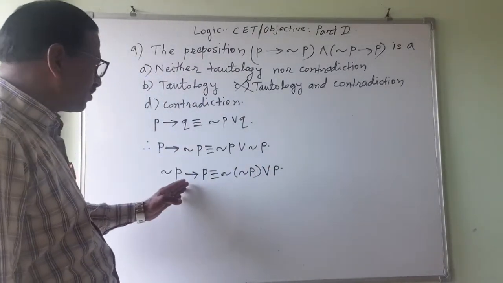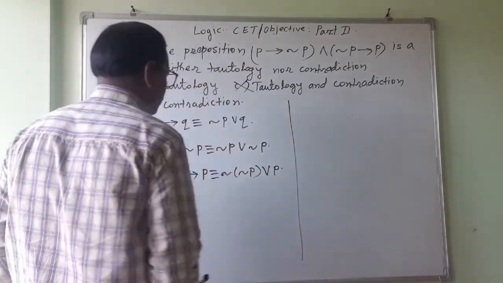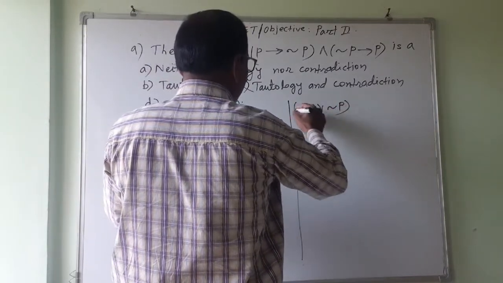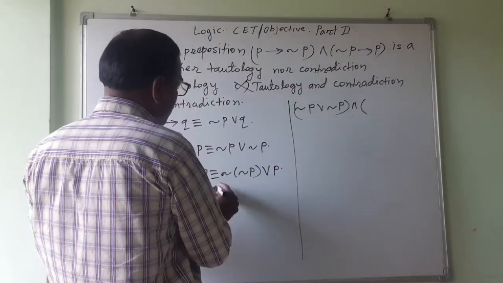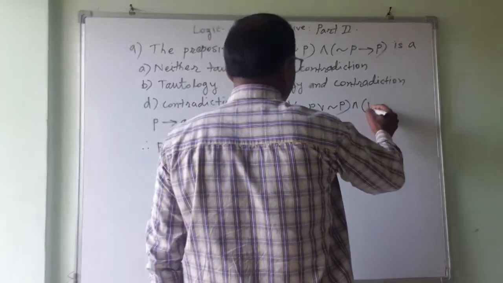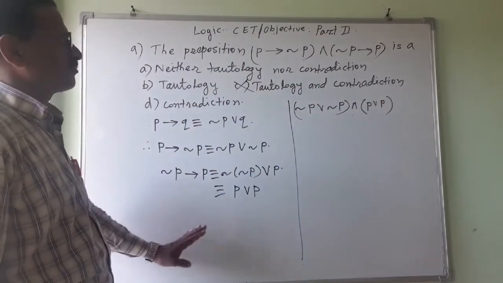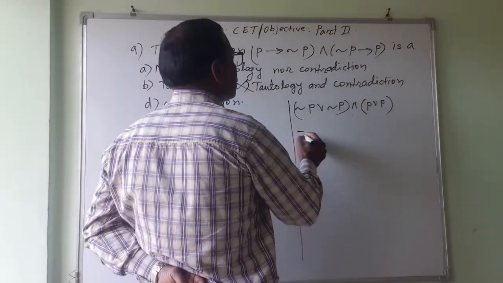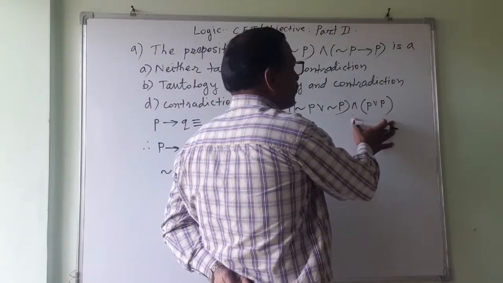For these two they have done AND. So our statement would be negation P or negation P, and for this it is negation of negation P, so P or P. This is equal to negation P or negation P, and P or P. What will it be?